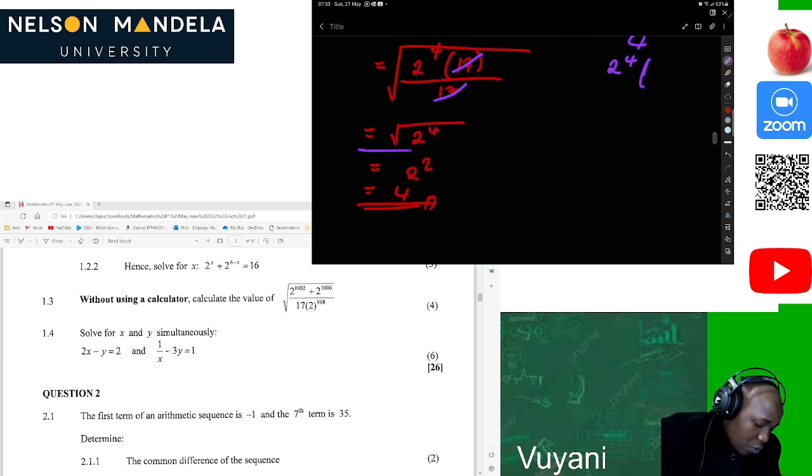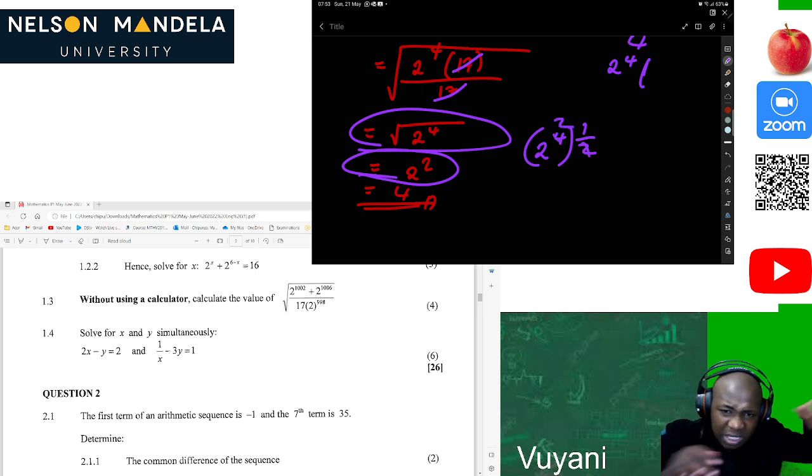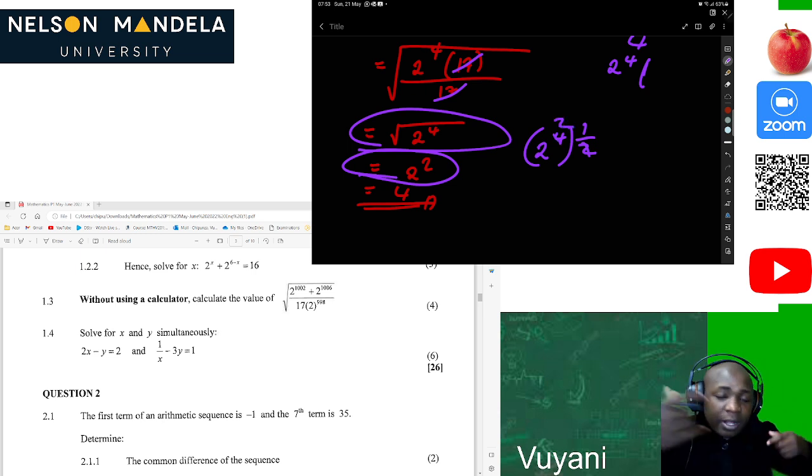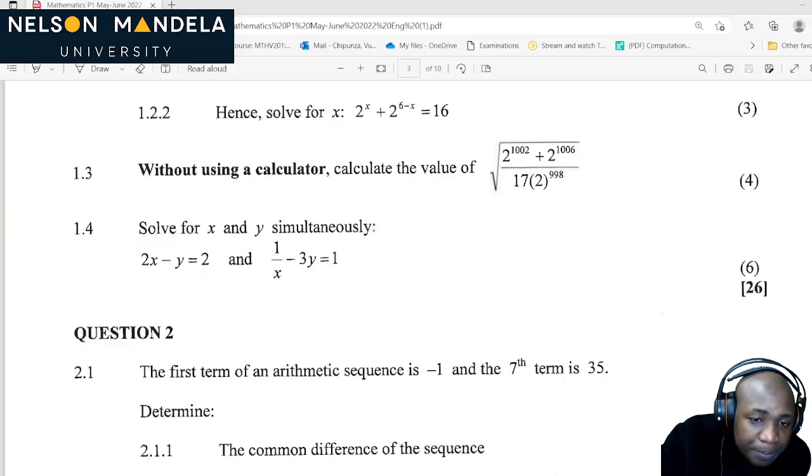Then you're left with 2 to the power of 4, and this can be reduced to be 2 to the 2, because you know that this is the same as 2 to the power 4 times 1 over 2. So this and this cancel, then you have 2. We're just playing around with our laws of exponents, then we are getting out of there. Okay, if you guys have any question, type in the comment and let's see what you guys think.